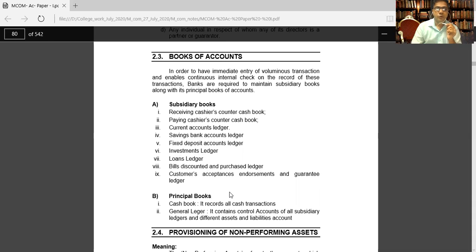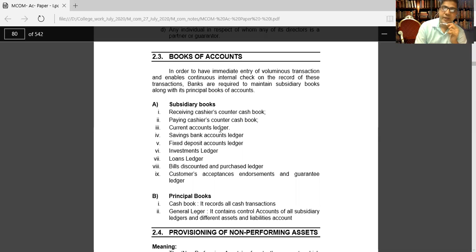Therefore, they prepare separate cash books for receiving and paying. Then they will prepare the current account ledger also, because they know the current account is the account. Who opens the current account? Those who are businessmen can open the current account.